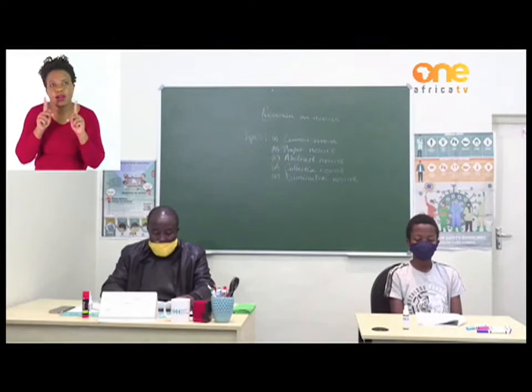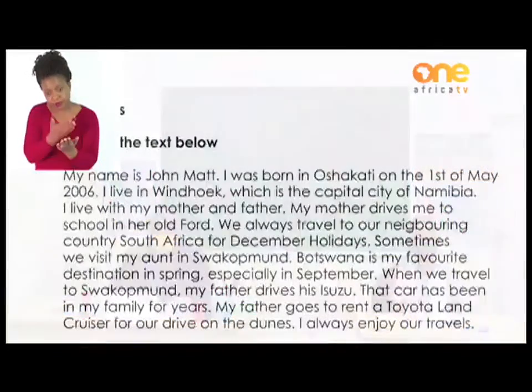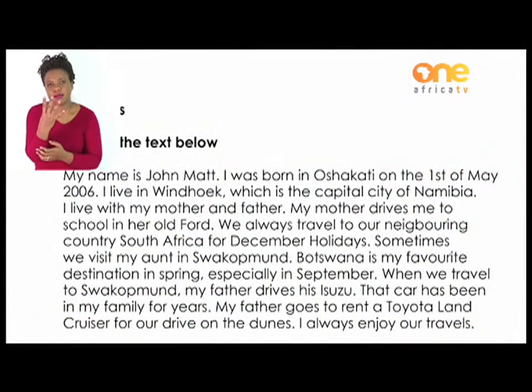All right, boys and girls, let us turn to page 4. This is where we are beginning our activities for the nouns. I will read the passage, and you should also follow through. Read the text below. My name is John Matt.